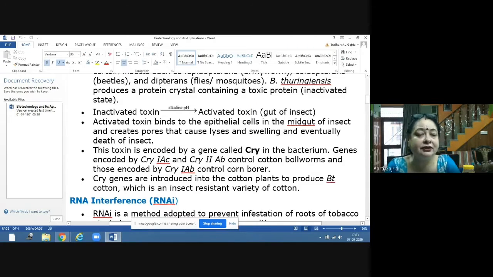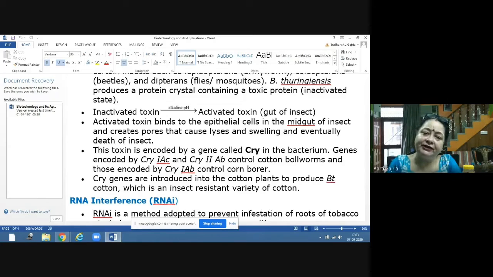So they are specific. All Cry genes will not be killing all the insects. For example, Cry1AC is for one particular type of insect, for example cotton bollworms. And Cry1AB is specific for another type of insect, that is corn borer.